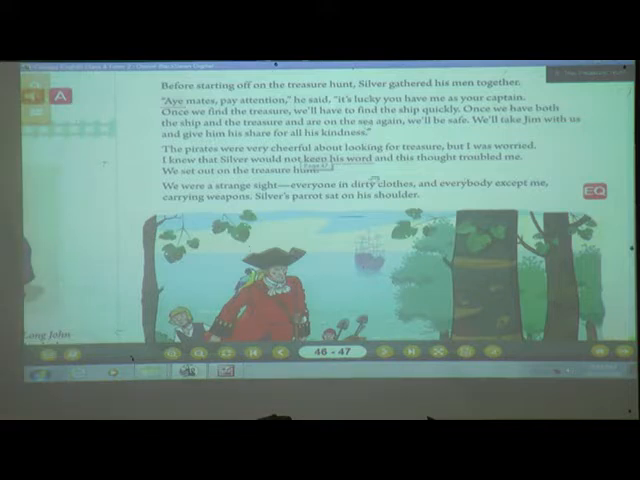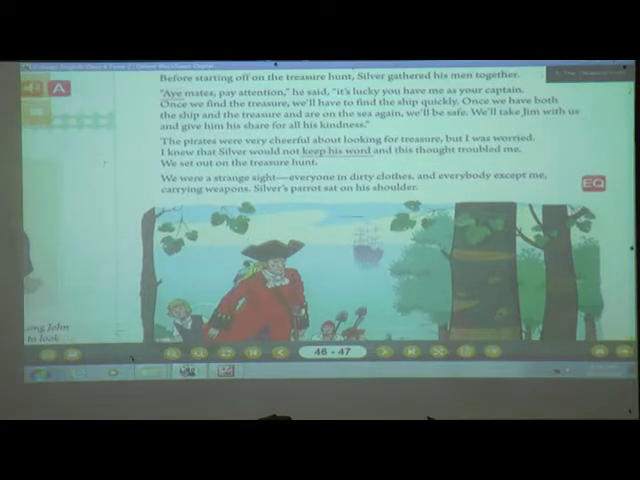Now they all have started to that treasure island. He told his plan. Now we will see what happened next. Now the pirates were very cheerful. When they heard, they thought, see, the captain is so good. So they were very happy. Cheerful means they were very happy and joyful about looking for treasure. Why? Because they thought that once they get the treasure, they will be rich and there is no need to work. But I was worried.